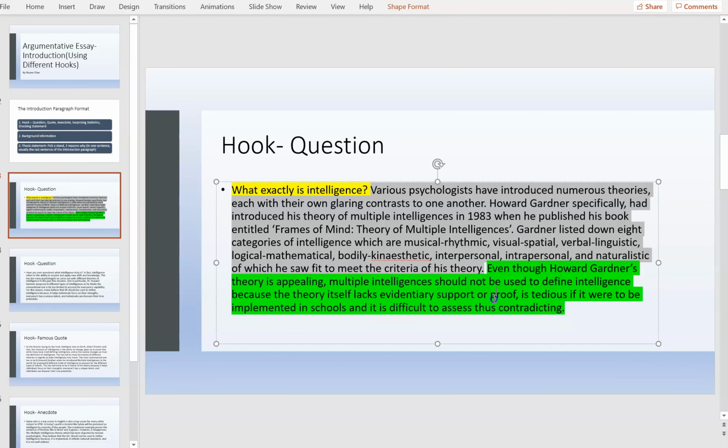It has a stand. Multiple intelligence should not be used to define intelligence, and the 3 reasons why. Number 1, it lacks evidentiary proof, support or proof. It is tedious if it were to be implemented in schools, and it is difficult to assess. So this is the thesis statement.